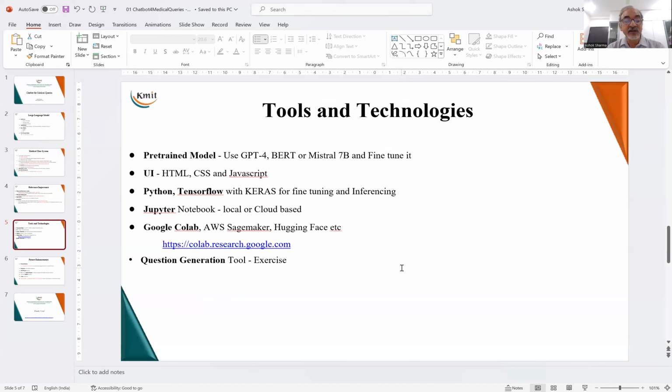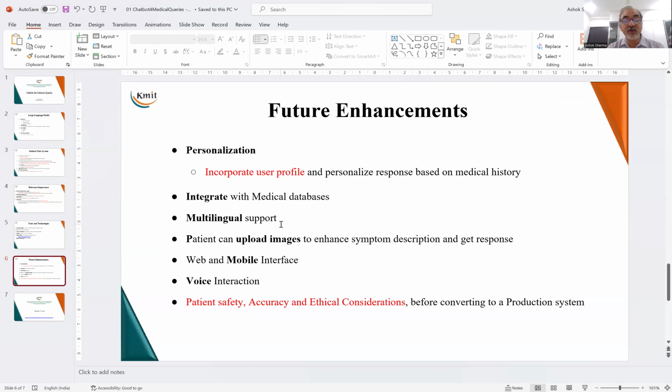The front end is there with the usual HTML, CSS, JavaScript, or it may be part of the MERN stack. For the training and other purposes, Python, TensorFlow with Keras, and a Jupyter notebook may be useful. And for GPU computations, we may use Google Colab or AWS SageMaker, or we may explore other opportunities also. So that is the system that we have developed.